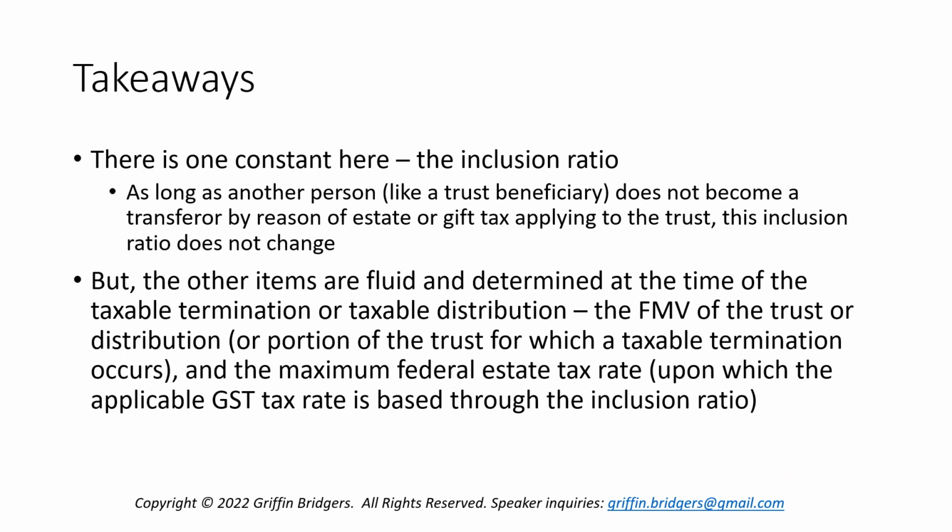Once again, to bring this home, I want to emphasize the one constant we're trying to keep here, which is the inclusion ratio. As long as another person, like a trust beneficiary, does not become a new transferor, like I just said, by reason of estate or gift tax applying to the trust, then this inclusion ratio does stay static and does not change. But the other items, as we've seen, are fluid and are determined at the time of the taxable termination or taxable distribution. Those would be the fair market value of the trust or distribution and the maximum federal estate tax rate upon which the applicable GST tax rate is based through the inclusion ratio.